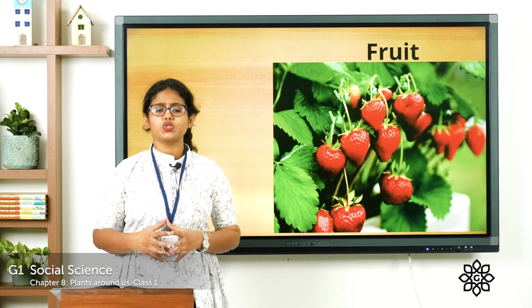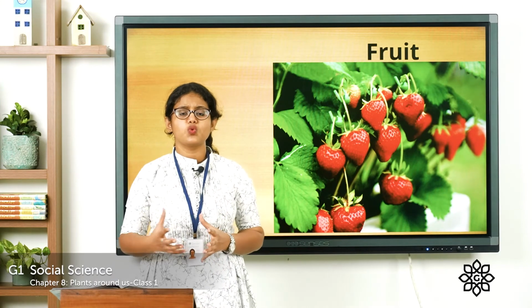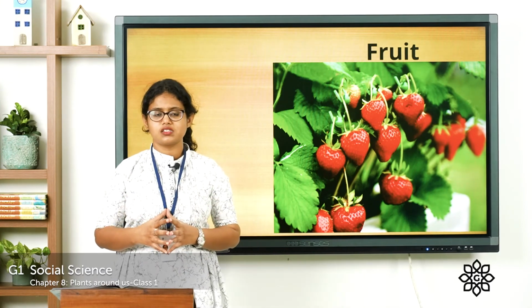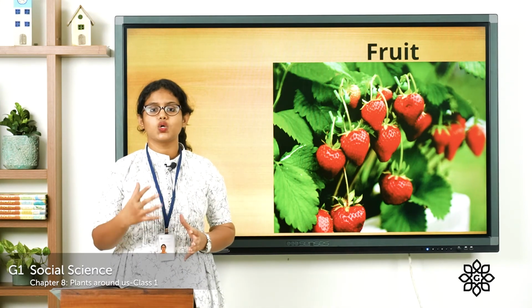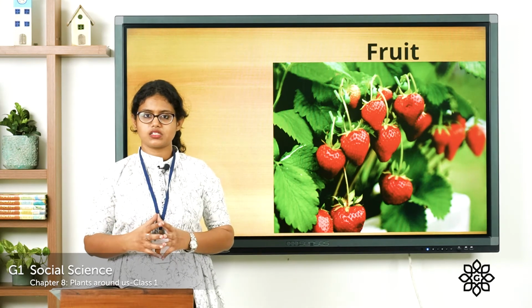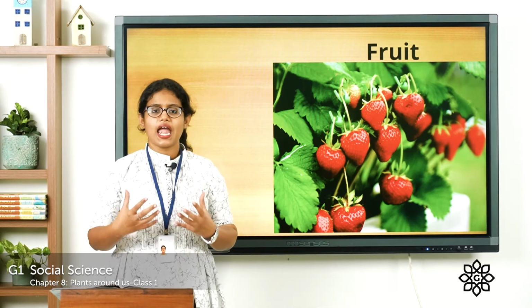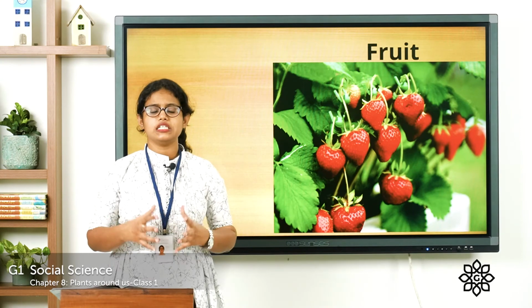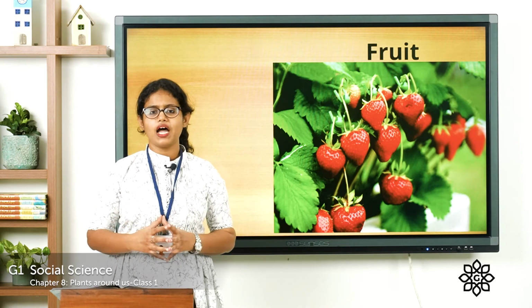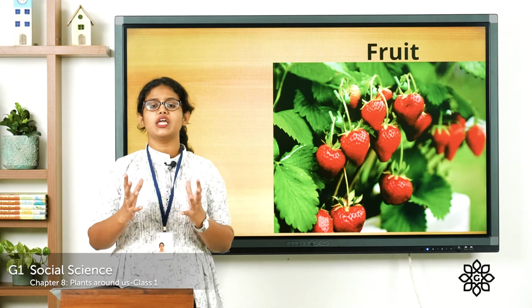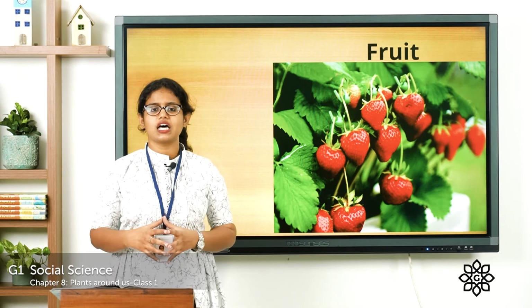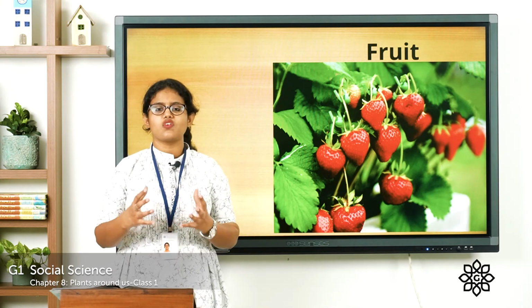And there are fruits which have one seed. Even there are fruits which have many seeds. And these seeds grow into a baby plant. When these seeds get air, water, soil, these seeds grow into a baby plant which forms into a new plant. So these are the different parts of a plant.